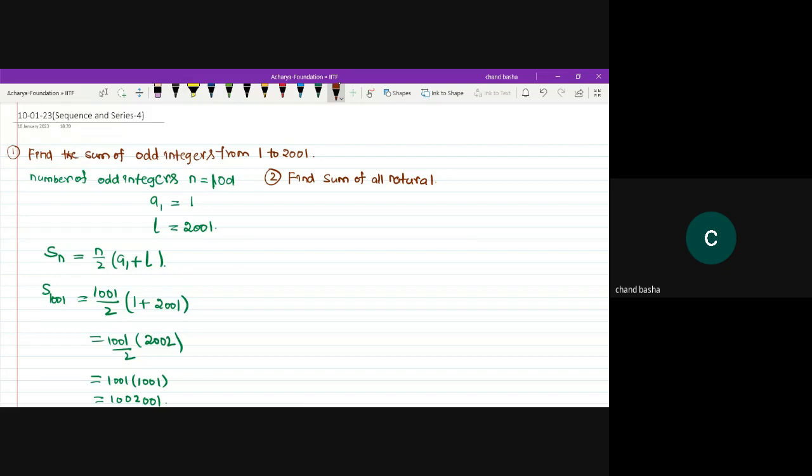Be careful, guys. Natural numbers. Find the sum of all natural numbers lying between 100 and 1000, which are multiples of 5.